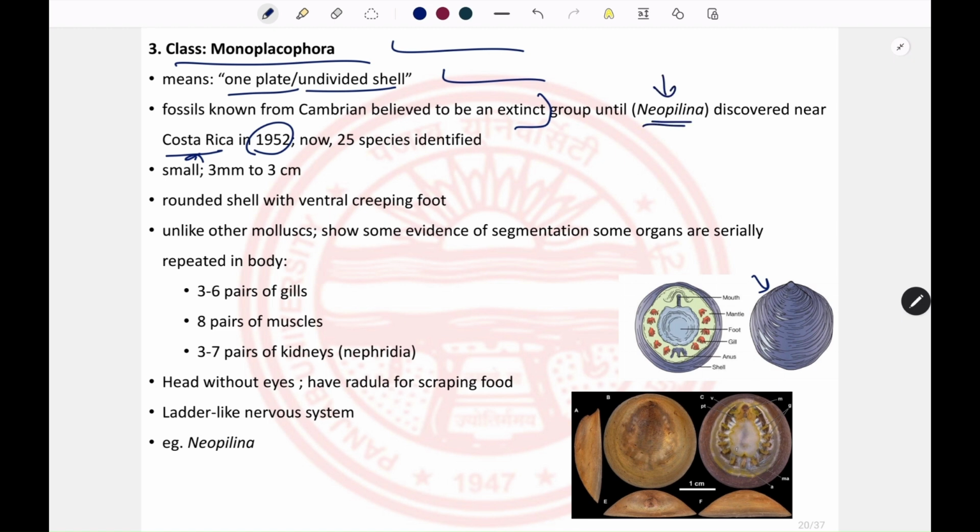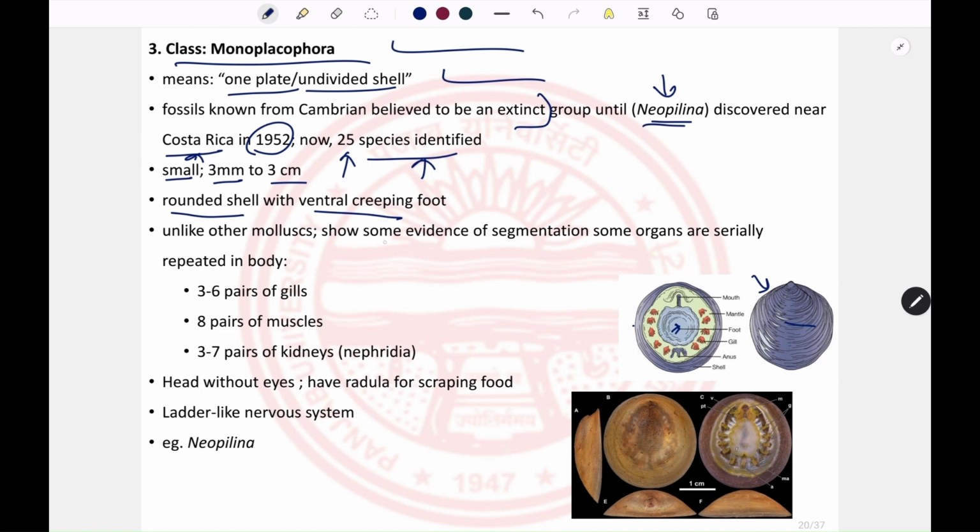So after the discovery of Neopilina, the Monoplacophoran species have now been identified. About 25 species have been identified till now. So these are Monoplacophorans. They are small, with a size of 3 mm to 3 centimeter. They have a rounded shell with a ventral creeping foot. This is the dorsal side, this is the ventral side. You can see this is the foot, and by means of contraction they can move.